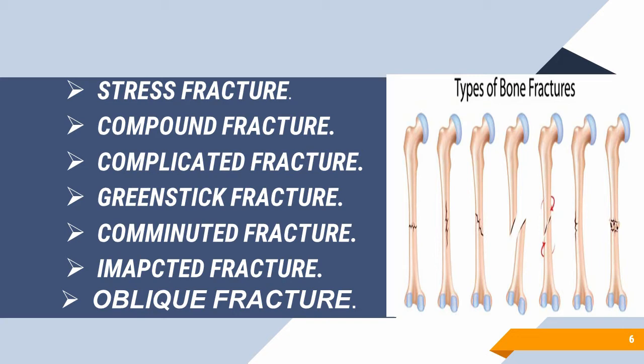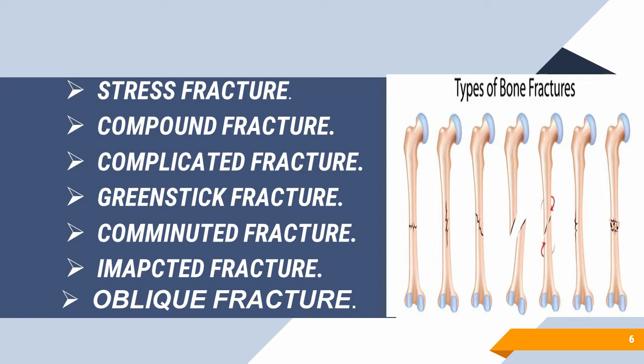Okay. Second one is compound fracture. Children, in this fracture, the skin and muscle are damaged along with the fracture. Okay, and the broken bone comes out through the skin by tearing it. Now the third one is complicated fracture. In this fracture, the bone is broken and damages internal organs like tissues, nerve or artery. Okay. And a complicated fracture can be very dangerous, children. It usually occurs in sports such as high jump, pole vault.